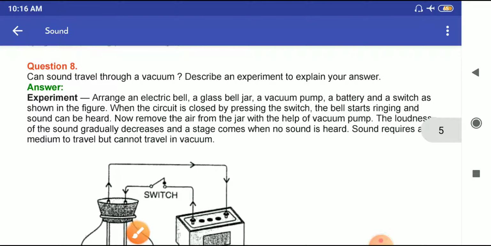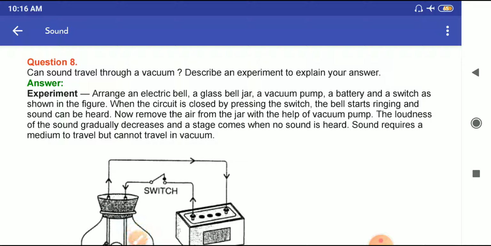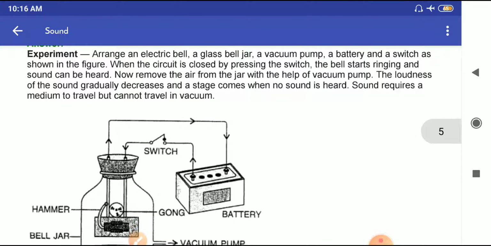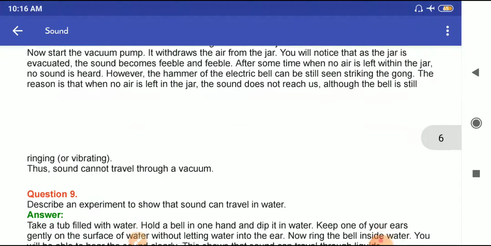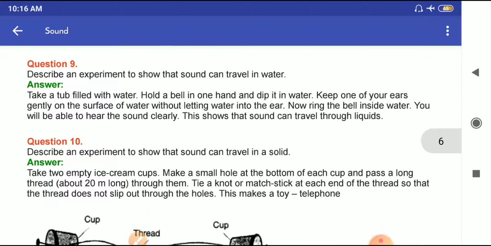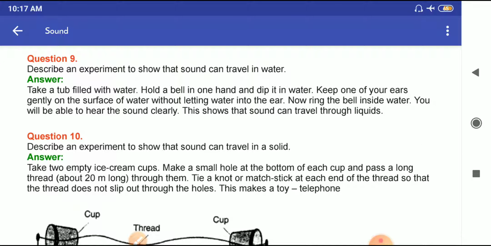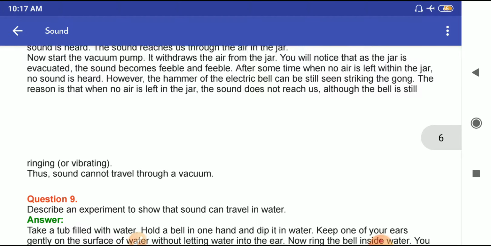Question number 8. Can sound travel through a vacuum? Describe an experiment to explain your answer. So this is your experiment for this answer. Okay. Now, question number 9. Describe an experiment to show that sound can travel in water. You can take the screenshot of these answers and then you can complete your work.